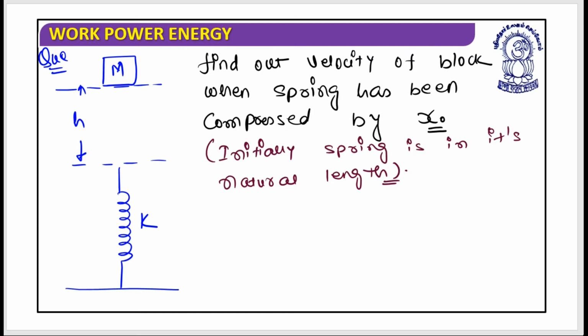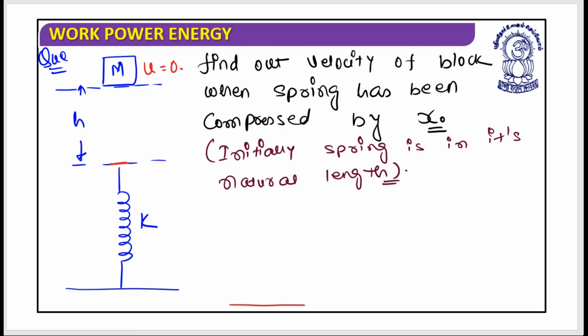So how will you do this? So what I understood is that this is the rigid support, and when the block has been released from here with u equals to 0, it is going to come over here, and then it starts compressing the spring. Is it clear?